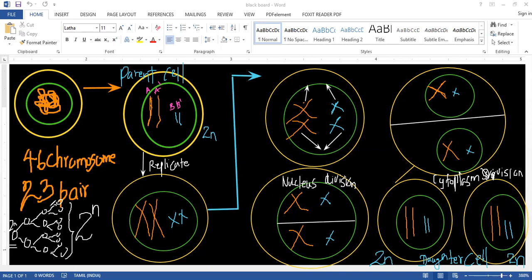A collection of cells is called what? Tissue. These become different types of tissue. Different types of tissue make what? Organs. Organs make what? Systems. When systems combine, what do they form? An organism. Right? So I hope you got this one.